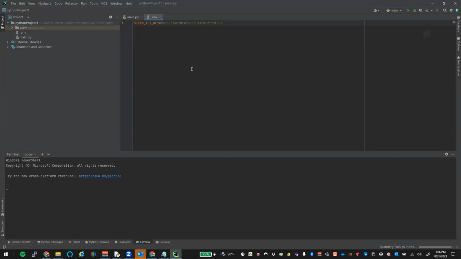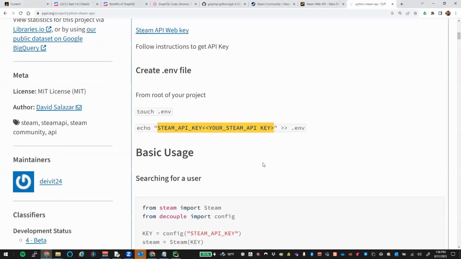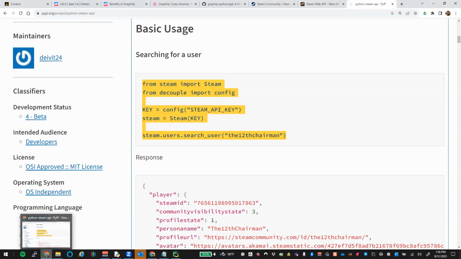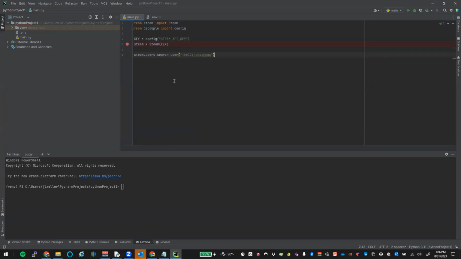Okay, so we now have an environment variable, whatever. Let's go back to our main. Okay, follow instructions, right? Pretty simple. Search for a user. Well, let's search. All right. Here, take this all out, dump this in. That's a pretty simple request, right? Config, decouple config, pulls from environment. Okay, let's run it.